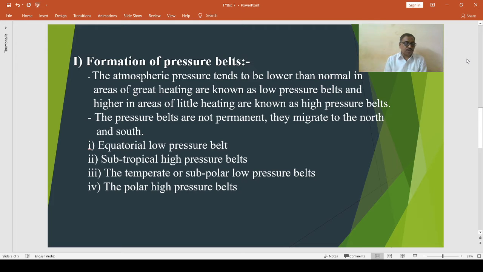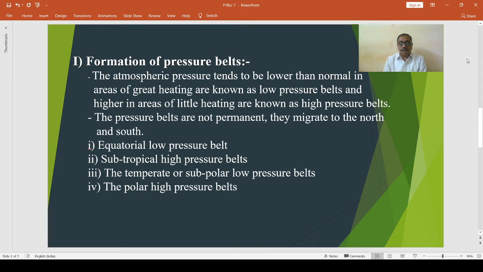For the study purpose of the pressure belts, the general arrangement is taken at the time of the equinoxes, when both the hemispheres receive the same amount of insolation. The pressure belts are formed like the equatorial low pressure belt. The equatorial low pressure belt is the pressure belt which lies within 5 degree north and south latitudes.